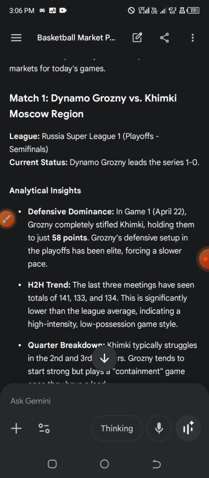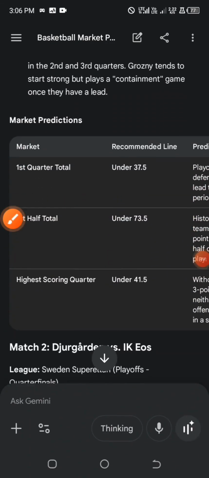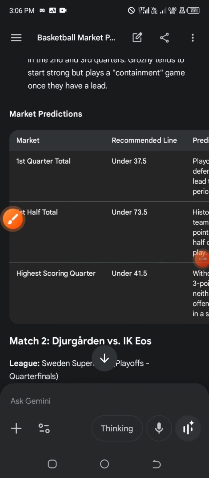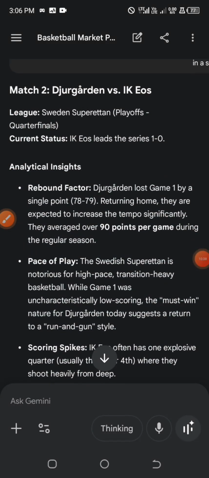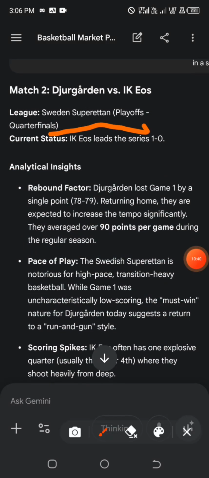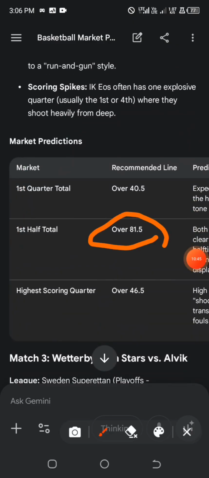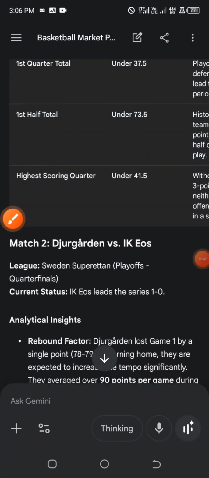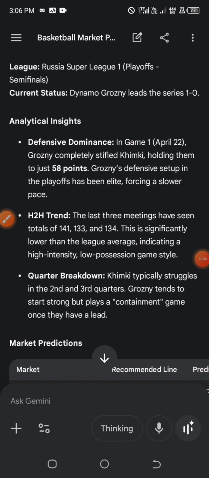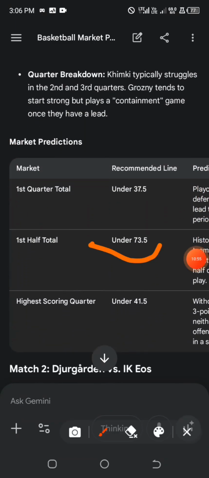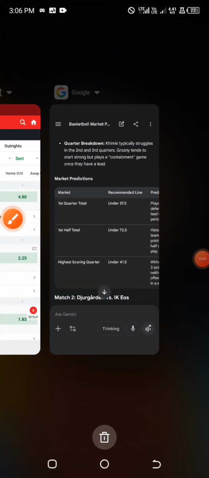On our next list, we have our first game under the Russia Super League, the match between Dynamo against Khimki. The first half prediction for this one is under 73.5, so this happens to be another under prediction on the list. Another game that we have is under the Sweden Super League. The prediction for this one is first half over 81.5. So we have the Russia match as first half under 73.5, and the game for the Sweden League.